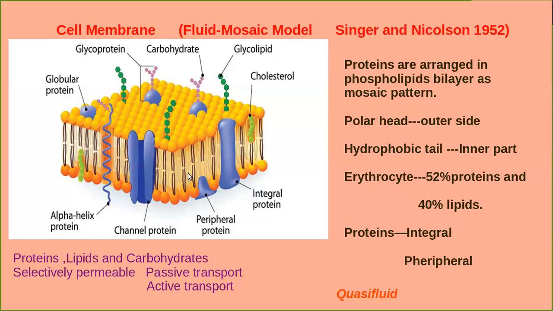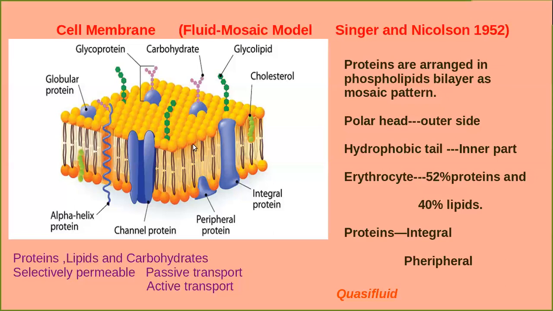Yes, when you consider the detailed structure of this lipid, the lipids are arranged within the membrane with a polar head towards the outer side. This is the polar head. The polar head is arranged outside, and this is the hydrophobic tail.